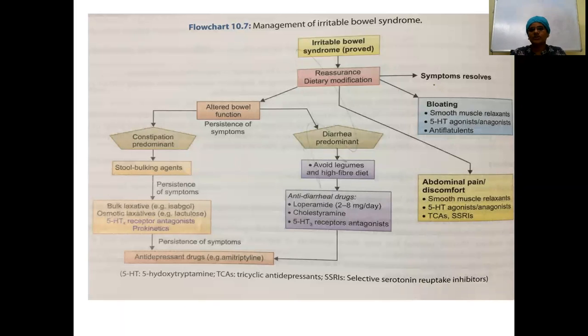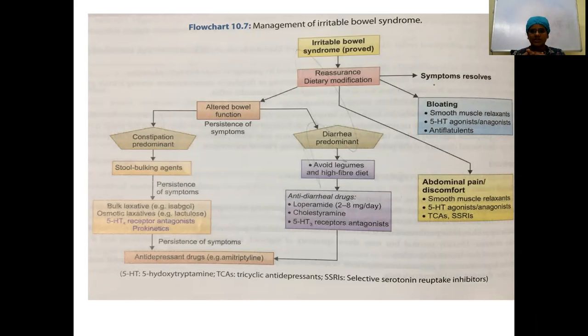This is the flowchart of the entire management of irritable bowel syndrome. So first the patient comes to you, and based upon the symptom complex, you can think about a differential diagnosis. Your first differential diagnosis is irritable bowel syndrome. So how do you prove that it is irritable bowel syndrome? First thing is reassure the patient, make some dietary modifications. If symptoms resolve, well and good. If not, other symptomatic treatment can be added. If there is flatulence and bloating, give dietary advice like chewing completely and eating slowly. And then you can also give smooth muscle relaxants; serotonin agonists and antagonists can be tried.